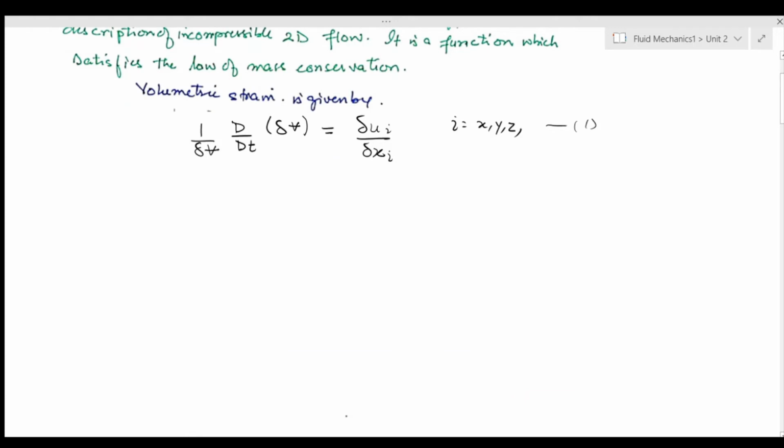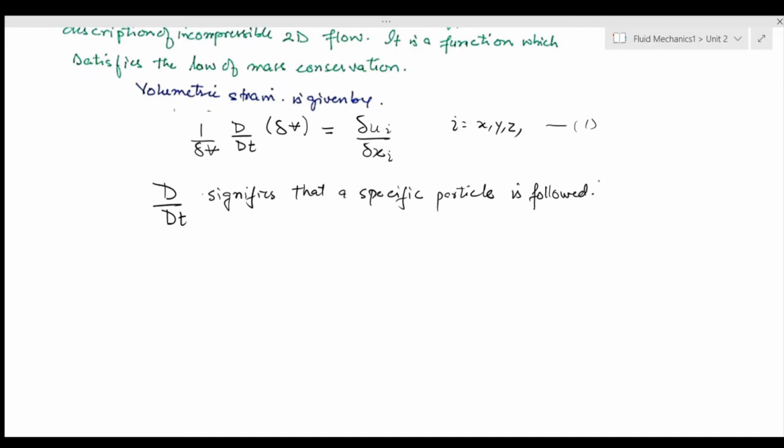अच्छा, now next, this d by dt, we already know about it, that this d by dt signifies that a specific particle is followed. ये d by dt, capital D by dt, this thing shows that this is a material derivative, okay, and we are talking about a particle.